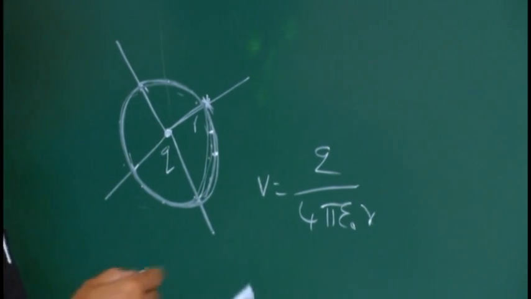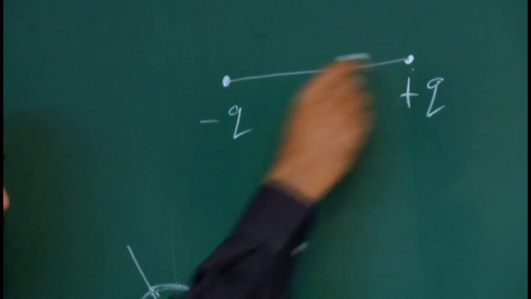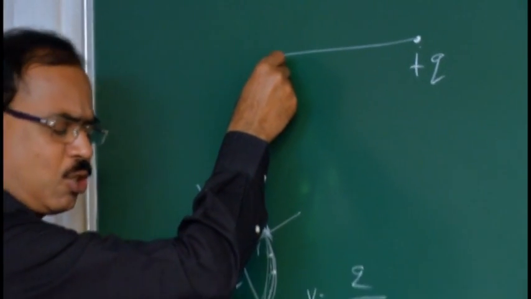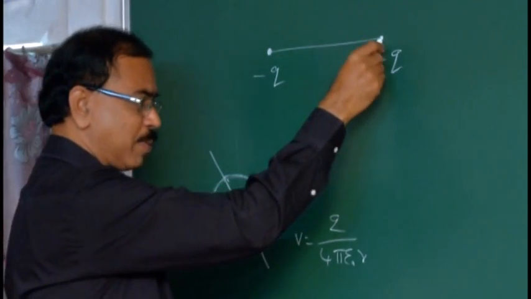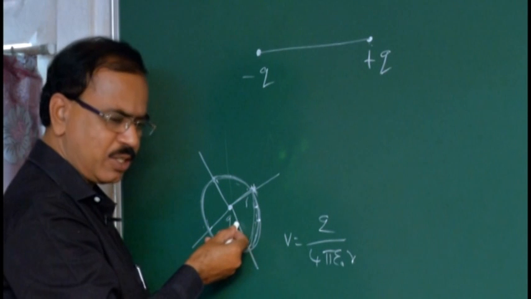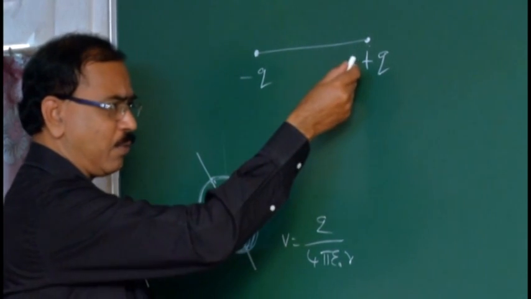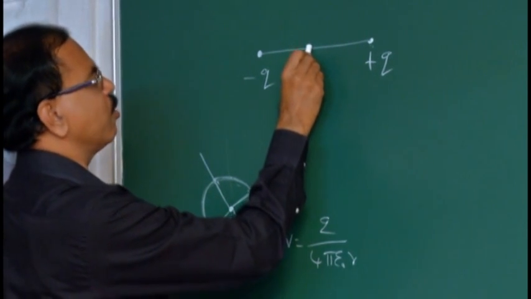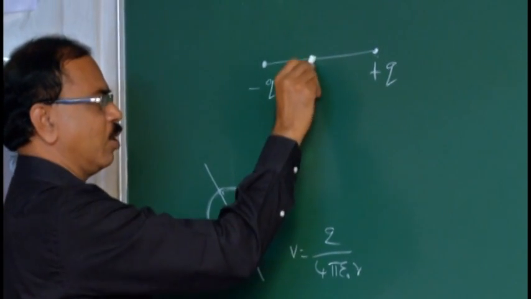But in our problem, there are 2 charges. If it is a negative charge, the lines are towards it. If it is a positive charge, the electric lines are away from it. Here, before you draw the equipotential surface, let this one be the midpoint of the dipole.